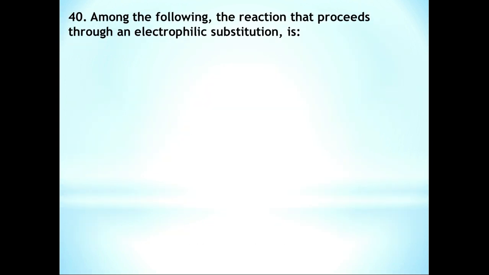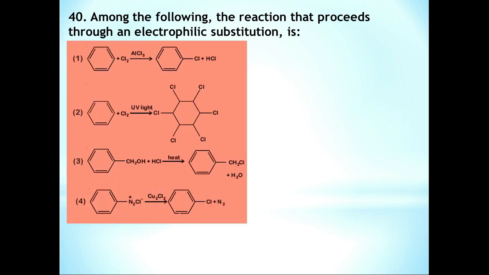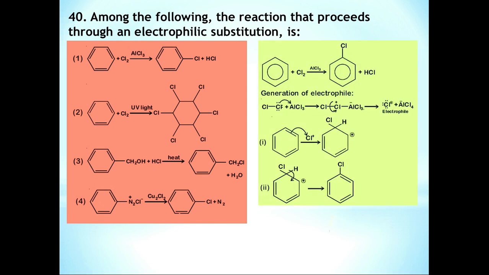Question number 40. Among the following, the reaction that proceeds through an electrophilic substitution is. Here we have 4 reactions. Reaction 1 is clearly an electrophilic substitution reaction. You can see the generation of the electrophile also. Reaction 2 is a free radical addition reaction, and reactions 3 and 4 are nucleophilic substitution reactions.